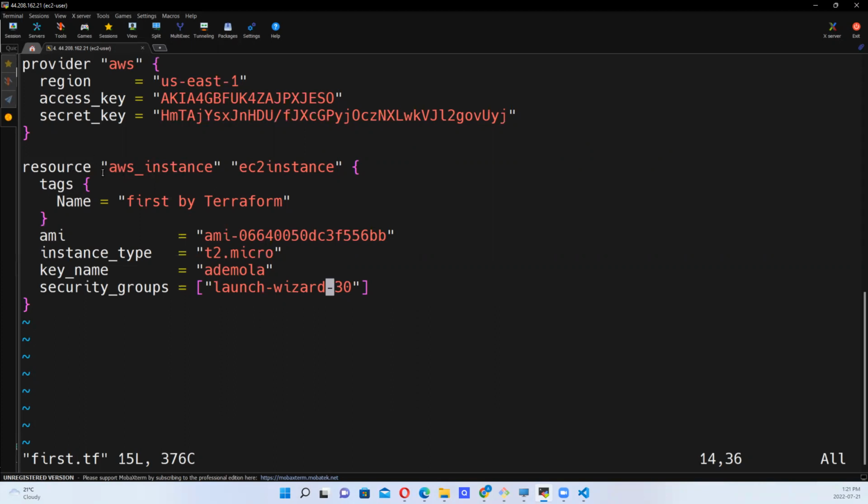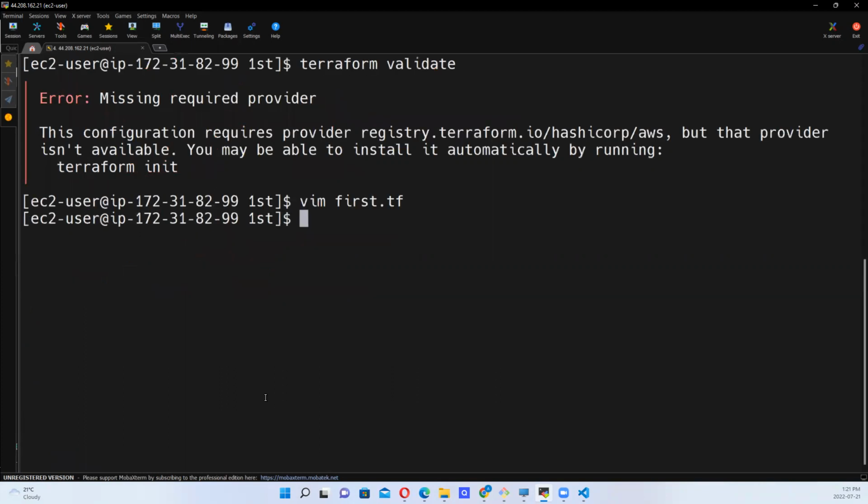And we specified aws_instance, missing provider. So let's go back there and see the error message. It says you will be able to install it automatically by running terraform init.